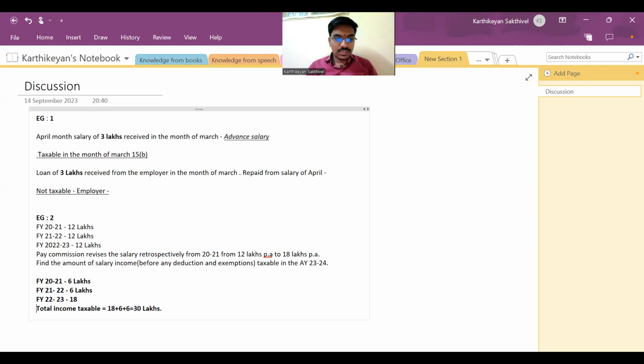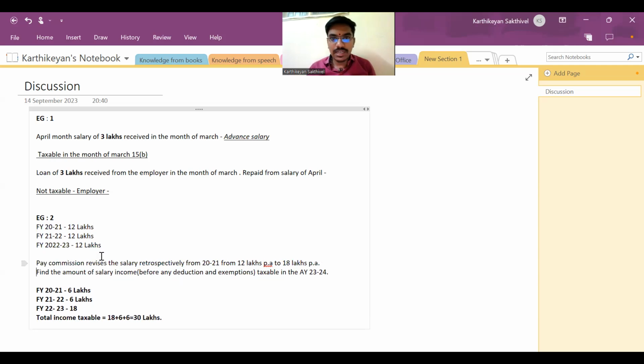So the point is, while computing the income for the financial year 2021, there is no chance for me to assume that my income for that year could be 18 lakhs, because only in the current financial year my salary gets revised. As far as 2021 is concerned, the salary which is due for me is 12 lakhs, 15A.